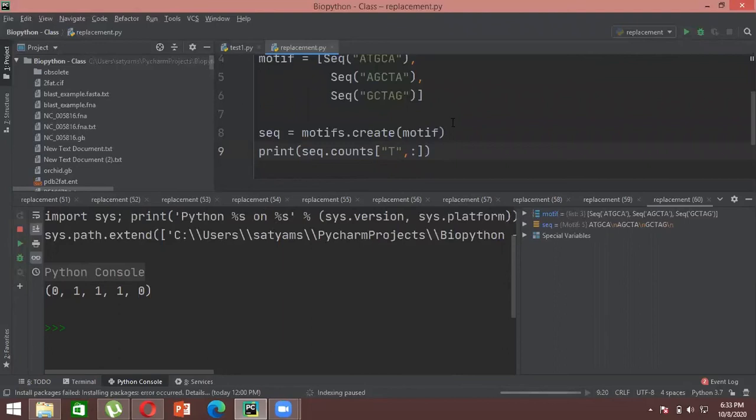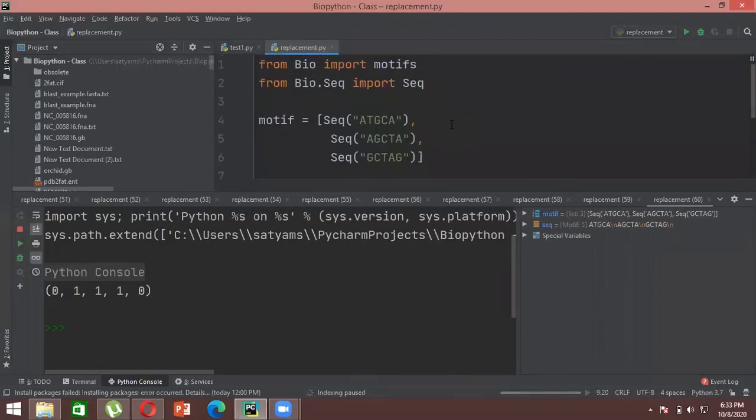Yes, sir. Okay, now what I want you guys to do is, everyone come to the bottom left side of your PyCharm. There is an option called terminal. Do you see that?